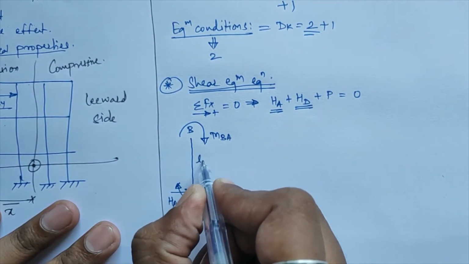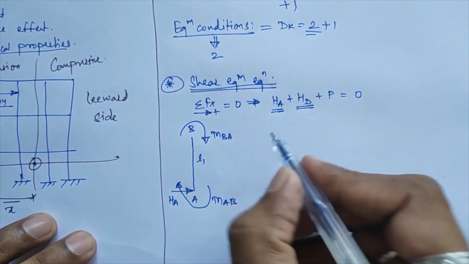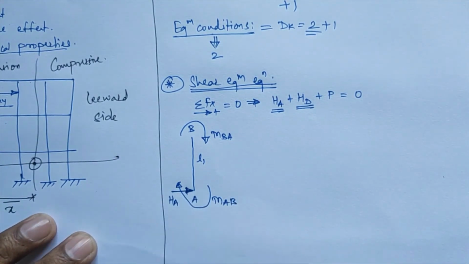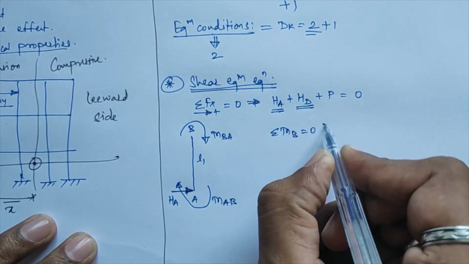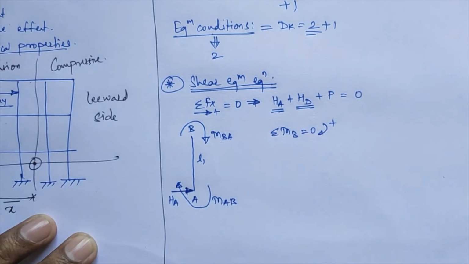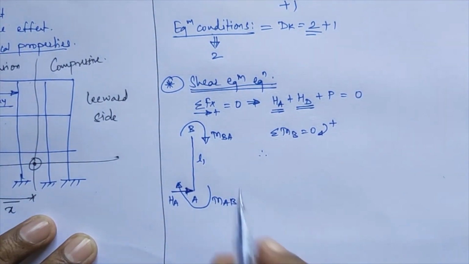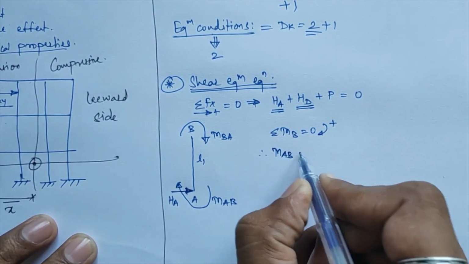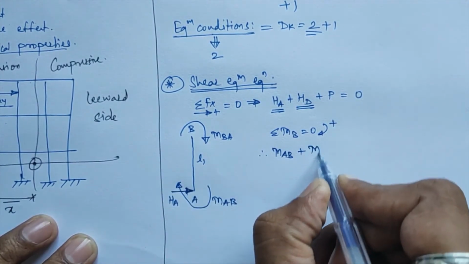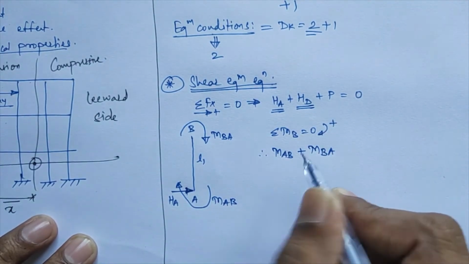Suppose the length of this column is L1. I have to calculate the value of HA, so I'll take the moment at point B. I write the equation summation of moment at B is equal to 0, treating clockwise moment as positive. What equation do you get here? Firstly, the moment at point A, MAB, plus the moment at point B, MBA. Both are clockwise, and clockwise we consider positive, so both are positive.